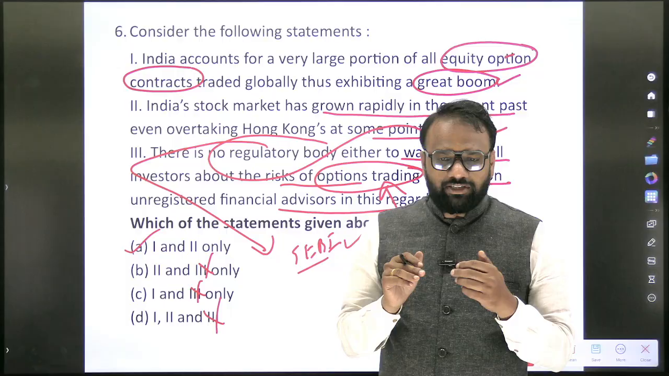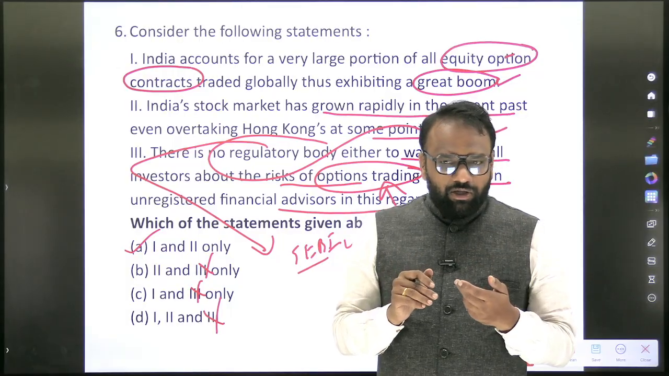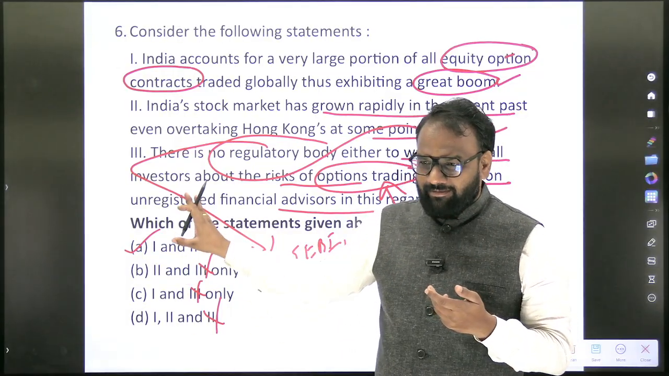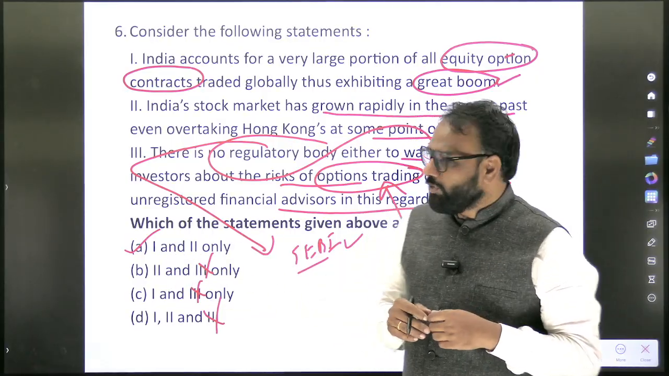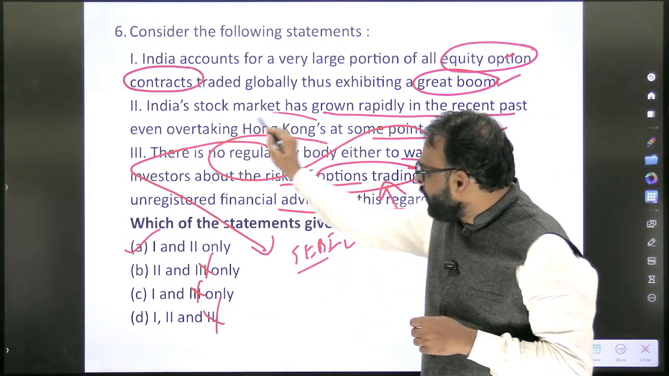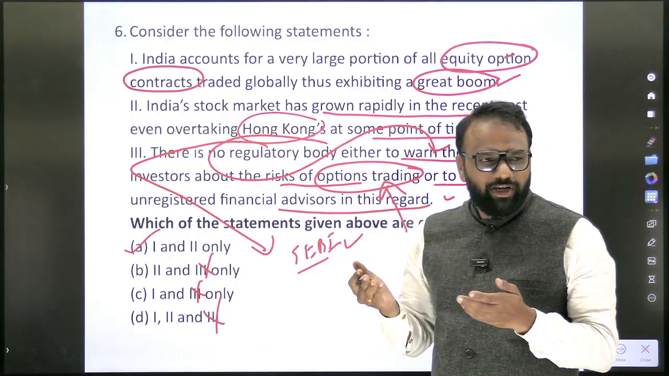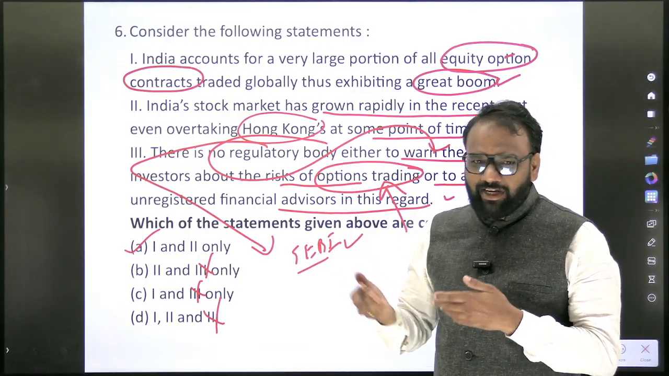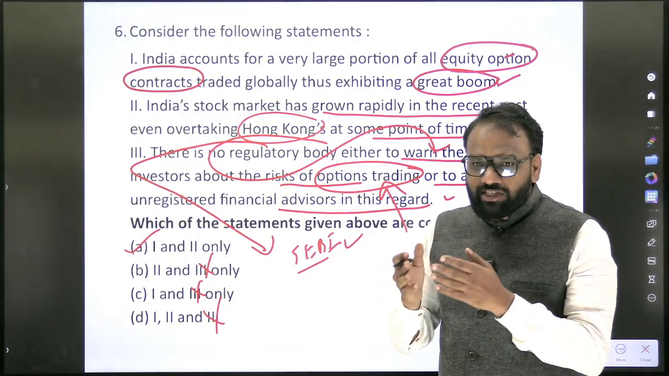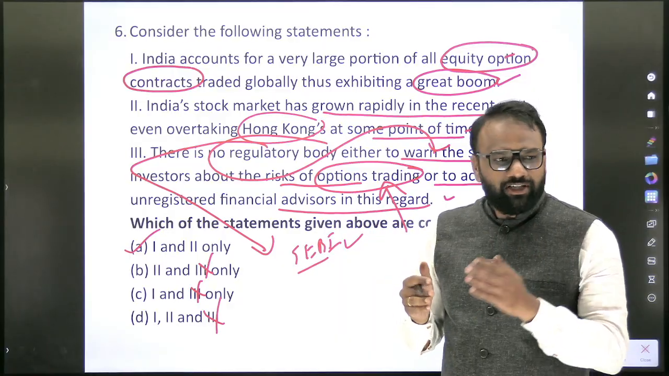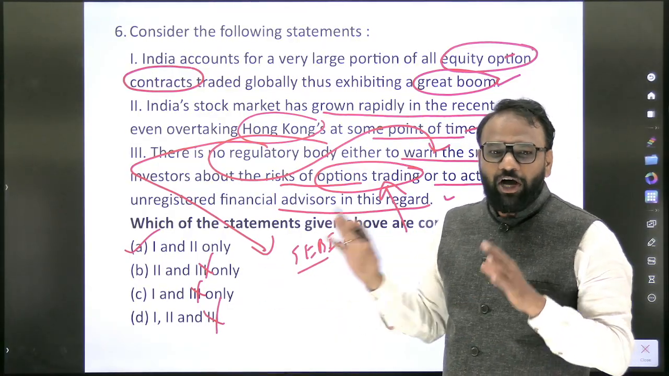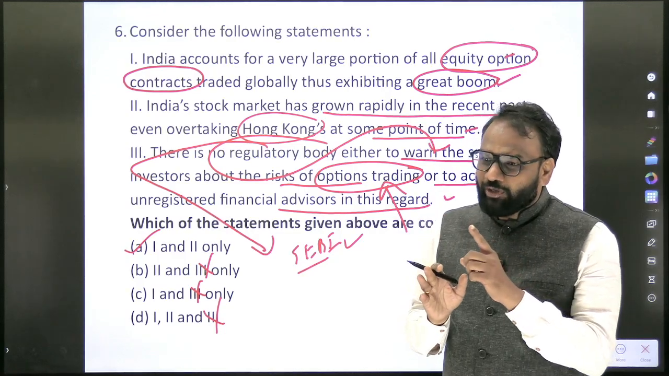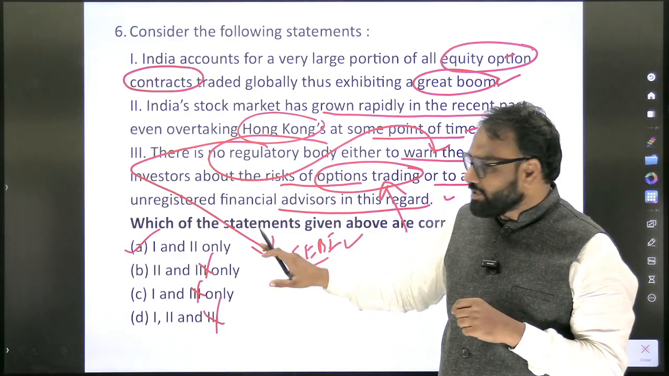Now in some of the test series, they'll start framing such kind of options. How many of the above are correct? Now what will he do? Whether India has overtaken only Hong Kong, or it has even overtaken Japan, USA, Singapore, you'll start doing a compilation. That is not going to benefit. In UPSC, I'm very sure they are not going to frame such kind of options for this question.